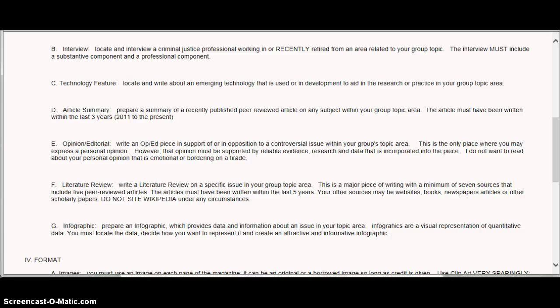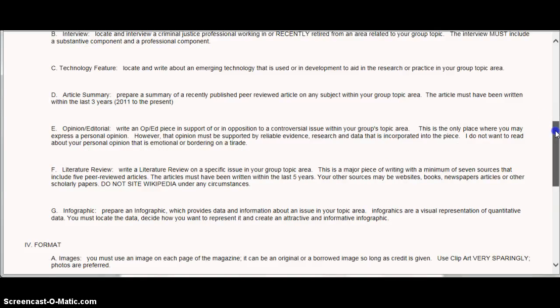You also must have an infographic. An infographic is a visual way to present data. It includes some quantitative information. You must locate the data. You must decide how you want to represent it and create an attractive and informative infographic. You must use software to do this. I've included in the resources folder some links to some specific software that you can choose from.